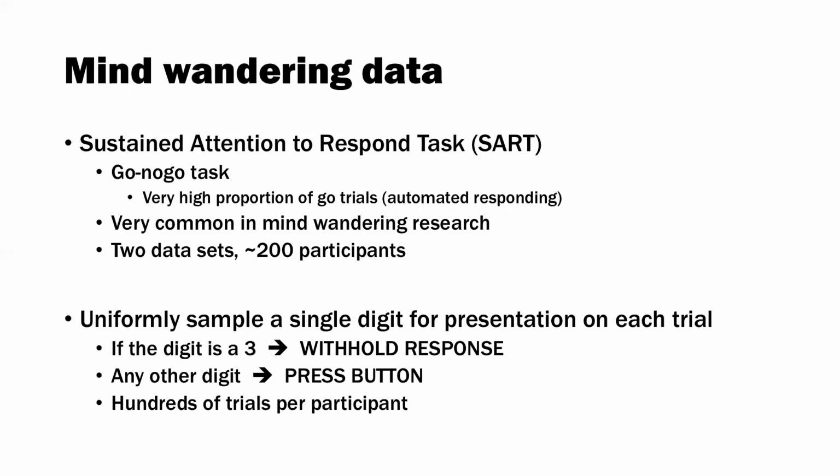The task setup is extremely simple. Each trial involves a single digit presented to the participant, and it's usually uniformly sampled from the digits 1 to 9 or 0 to 9. Then we identify one of those digits as a target, say the digit 3. If a 3 is shown, you withhold your response. If it's any other digit, you press a button. Participants do this hundreds of times with those thought probes randomly interspersed, perhaps once every 20 or once every 30 trials.